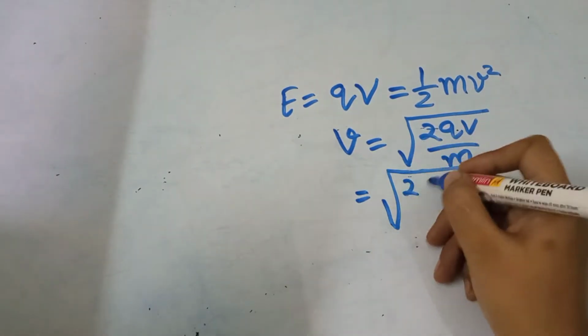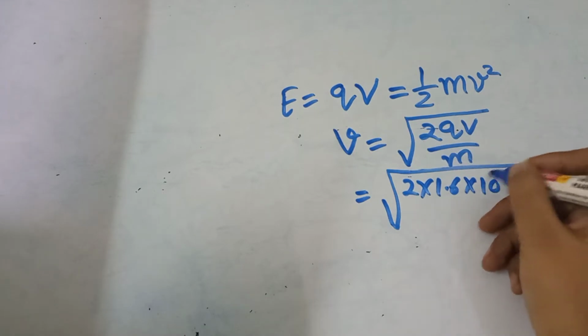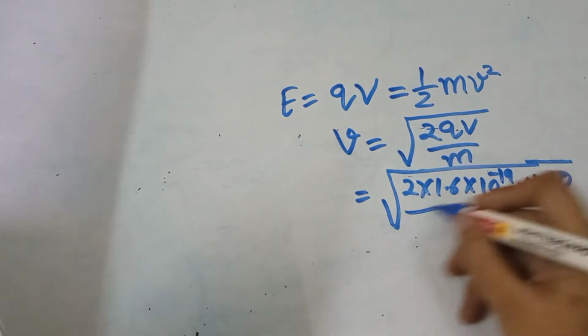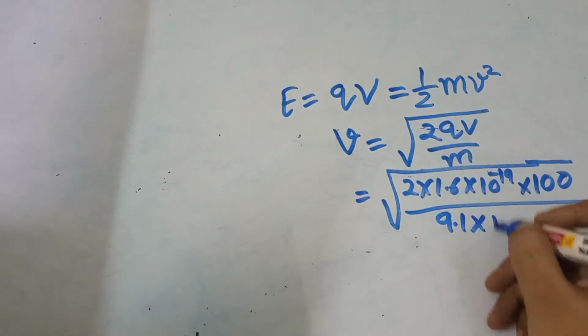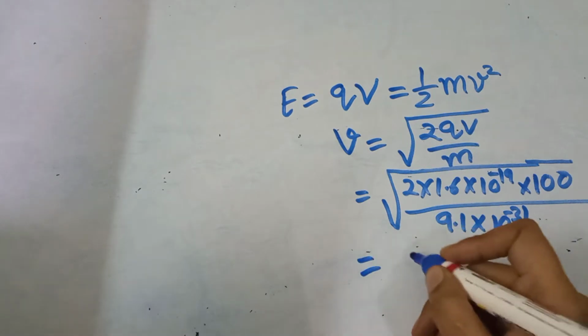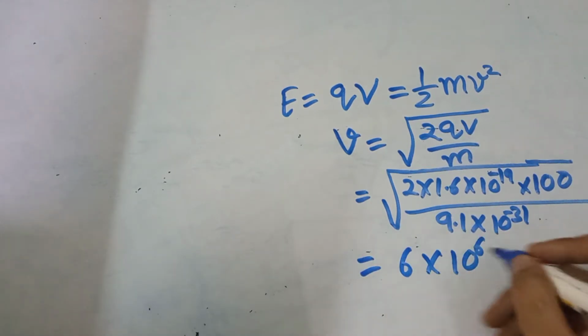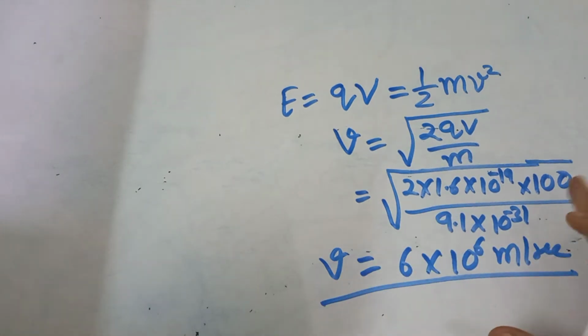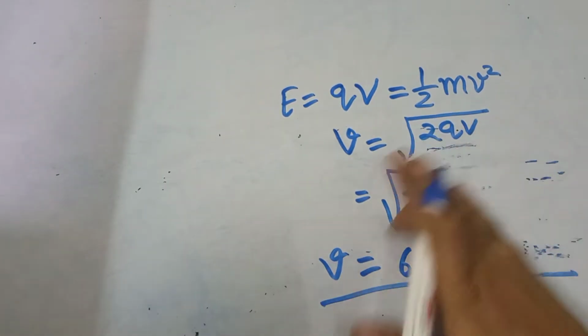So q is 1.6 multiplied by 10 to the power minus 19 coulomb, and V is 100 volt given in this question. Mass is 9.1 into 10 to the power minus 31 kilogram. When we solve these numbers, we get 6 multiplied by 10 to the power 6 meter per second velocity acquired by the electron in the presence of 100 volt potential.